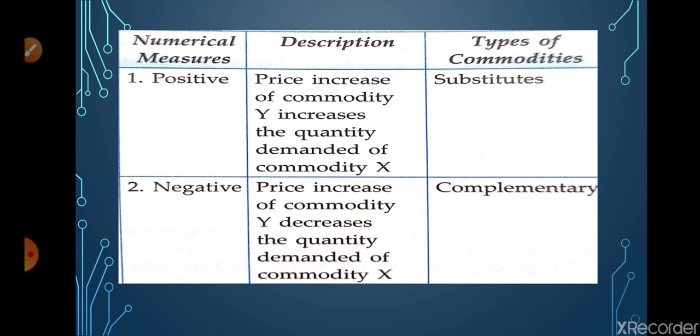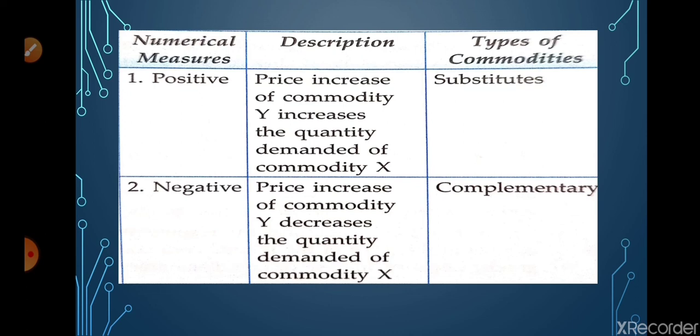And the second case is negative cross price elasticity of demand. As I told you in the start, there are two kinds of goods, complementary and substitute goods. Complementary goods are those goods which are used together, meaning they are demanded together. Suppose we take bat and ball, and the price of commodity X falls. Then there will be a positive change in commodity Y, that is the ball. If the bat price comes down, then the ball demand will increase.